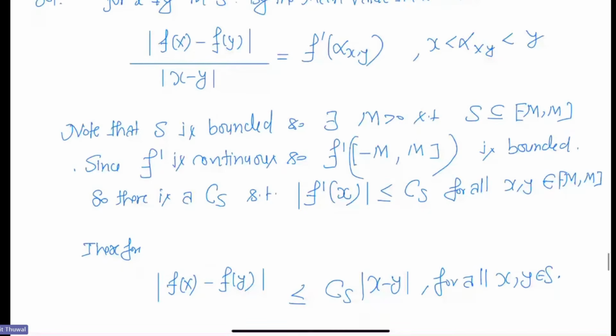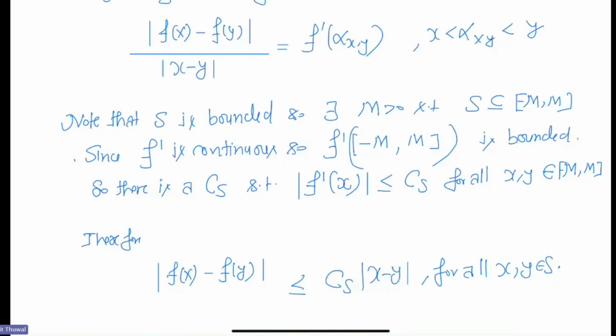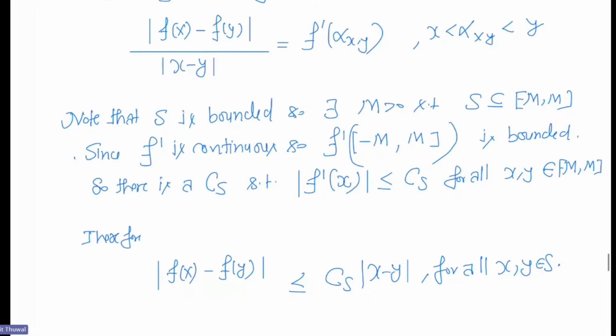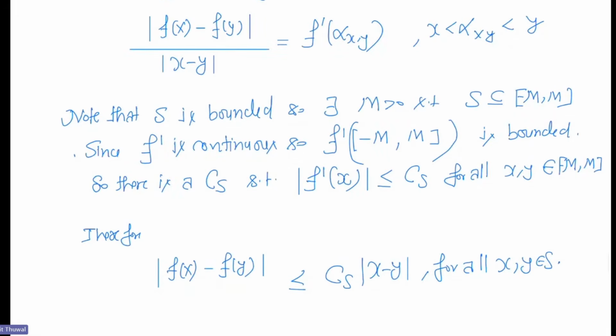So now you learned, right, how do you know that we should approach in this way? This is not something like that. It comes from here by itself, right? So you can do that also. Now, okay, any question in this? And why did I choose this interval? Because this alpha xy may not be in S. That's why I chose it. Now this interval is connected, so anything between two numbers will be there. So that's why I took that compact interval. So that was the reason I said that I will tell you.